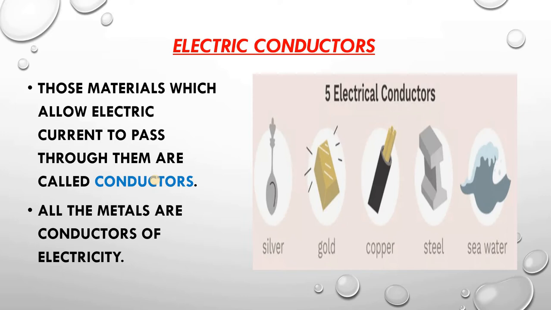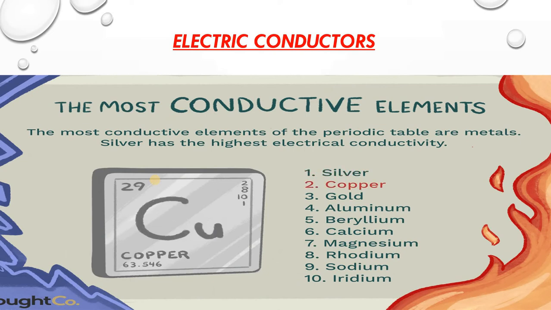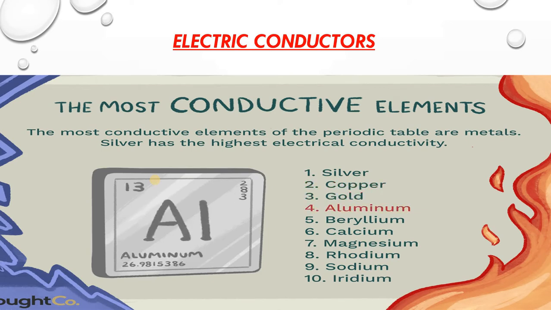Alright. All the metals are the conductors of electricity, right? Among them, silver is the best conductor of electricity. Silver metal is the best conductor of electricity among all the conductors. Okay. Followed by copper and aluminium metal. So at first, the most conductivity of the element. Number one, it comes silver, followed by copper and aluminium. Okay. Then comes the beryllium, calcium, magnesium, rhodium, sodium and iridium.